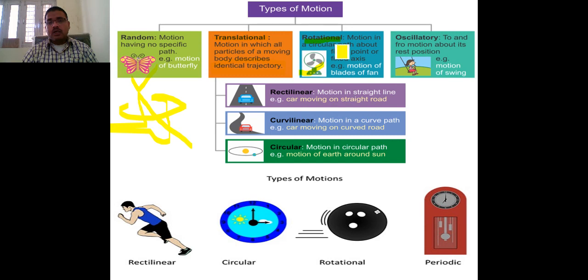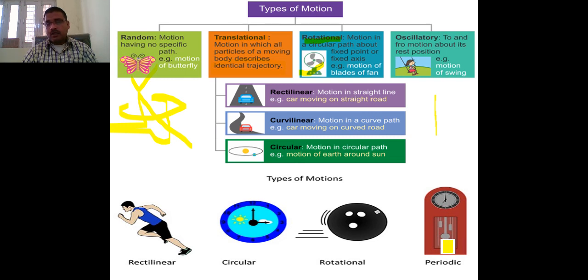And when we talk about oscillatory motion, it basically takes place about a mean position. Like in this motion, this is the mean position.